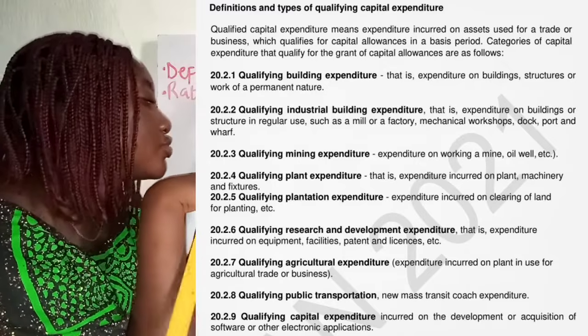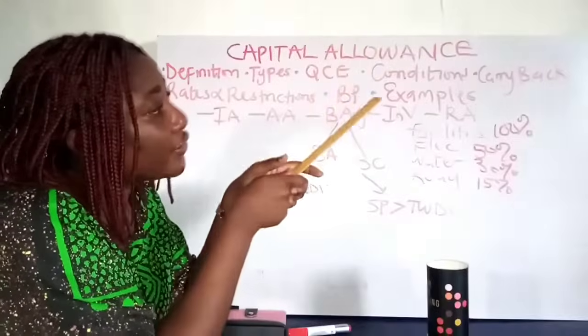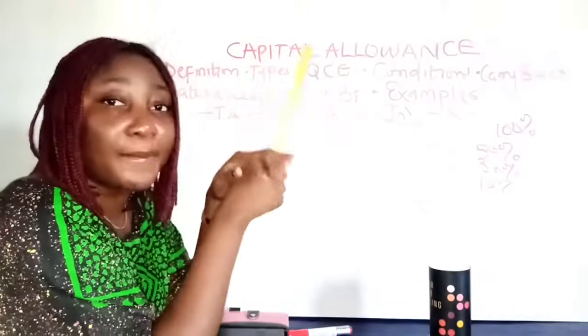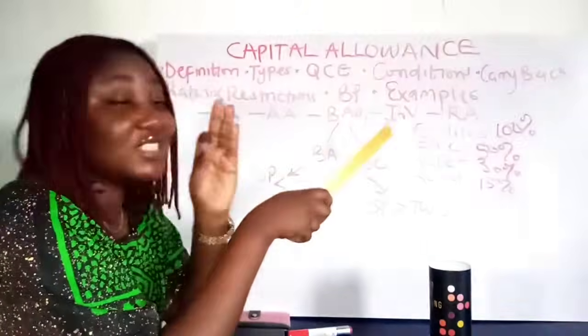This one relates to software. So let's move to the conditions. What are the conditions for granting capital allowance? There are three major conditions for granting capital allowance.